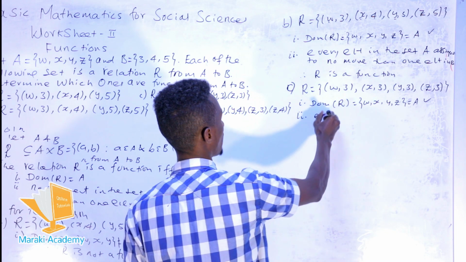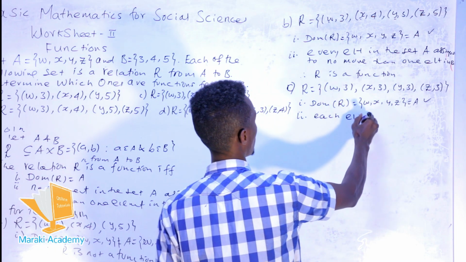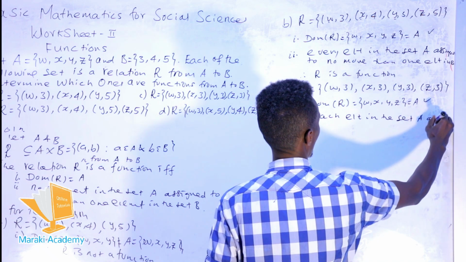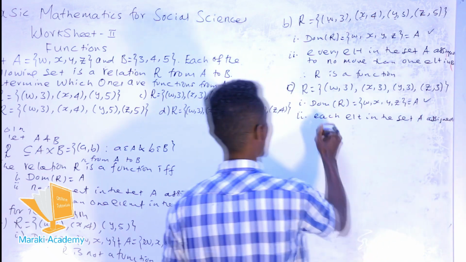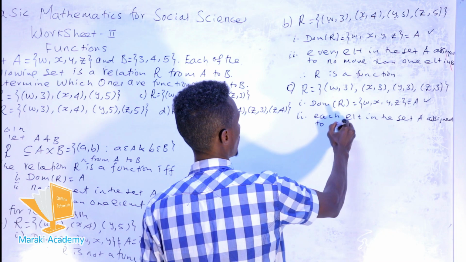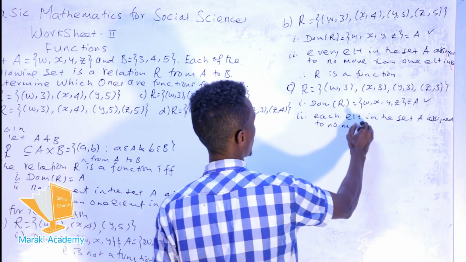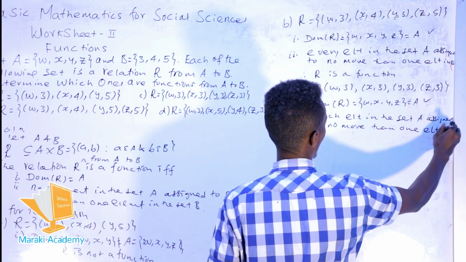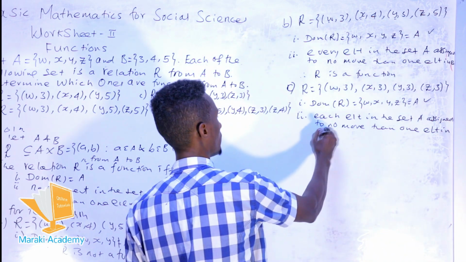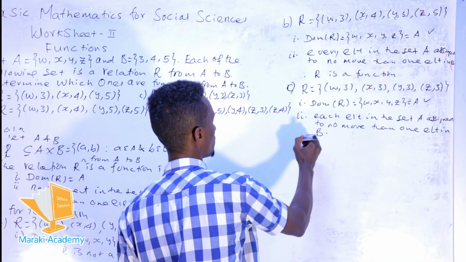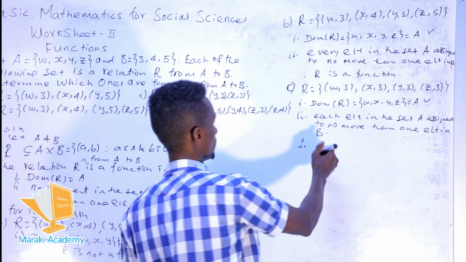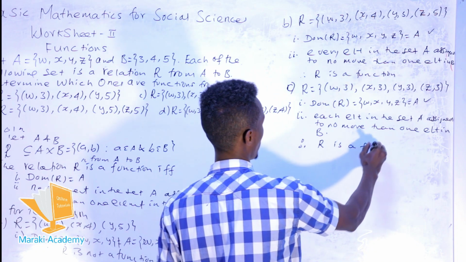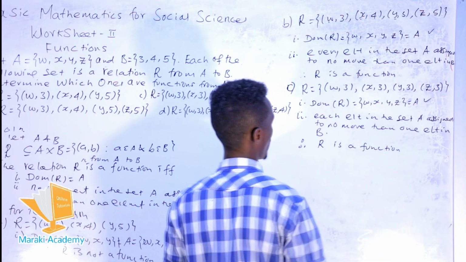So each element in the set A is assigned to no more than one element in B. So these relations hold these two properties. So you must conclude that the relation is a function. The relation is a function.